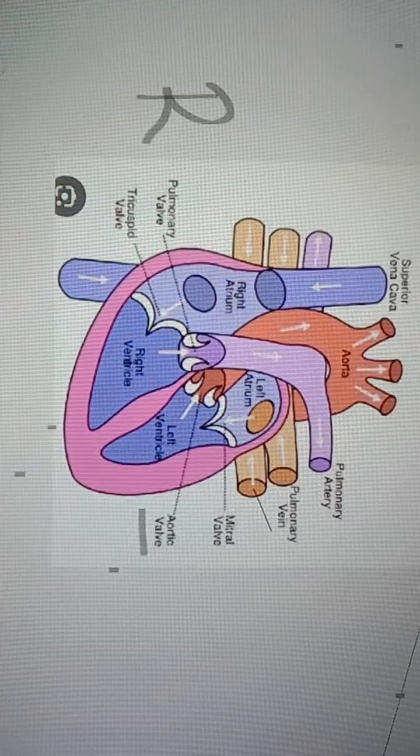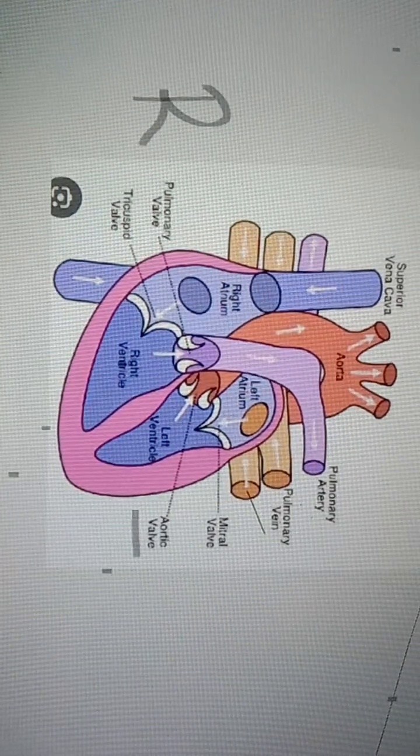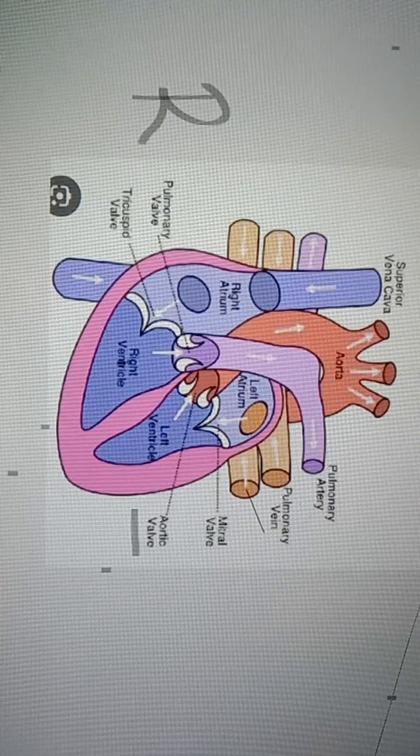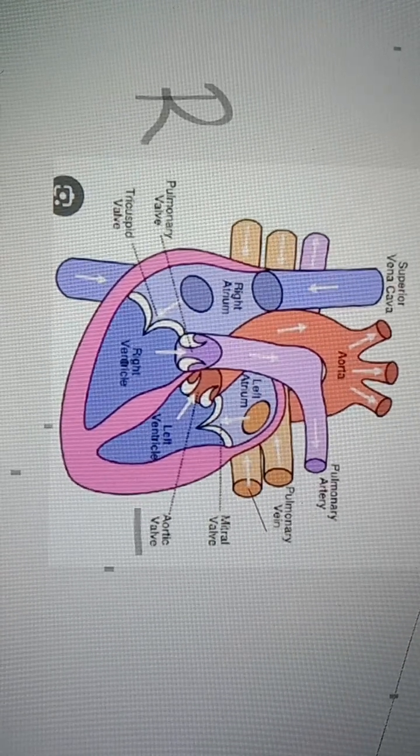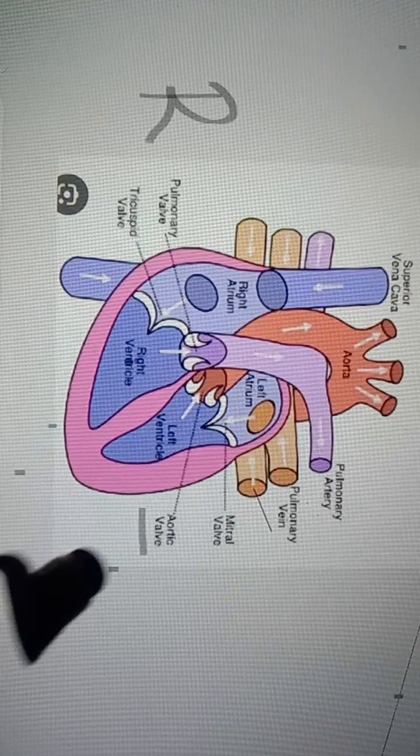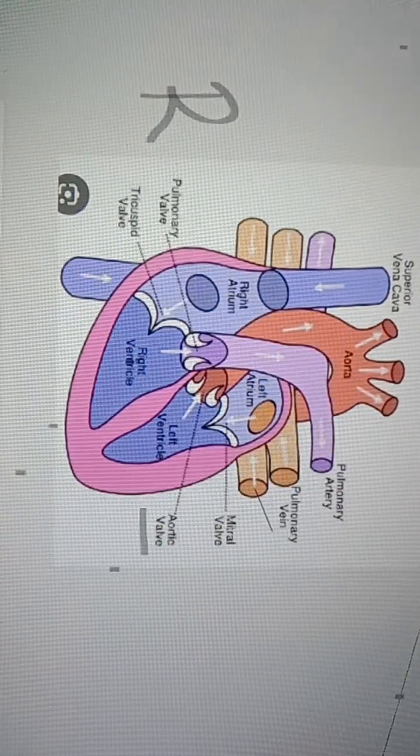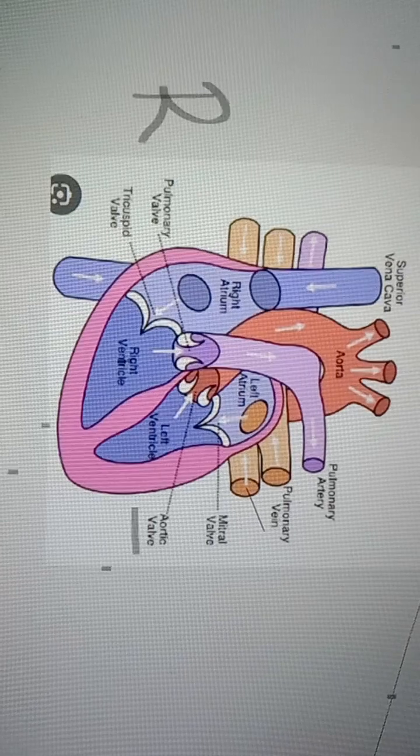Okay. Whenever doctors take blood pressure, they check on the left hand, right? Most of the pressure comes to the left hand because the heart is turned to the left. So that is the reason.